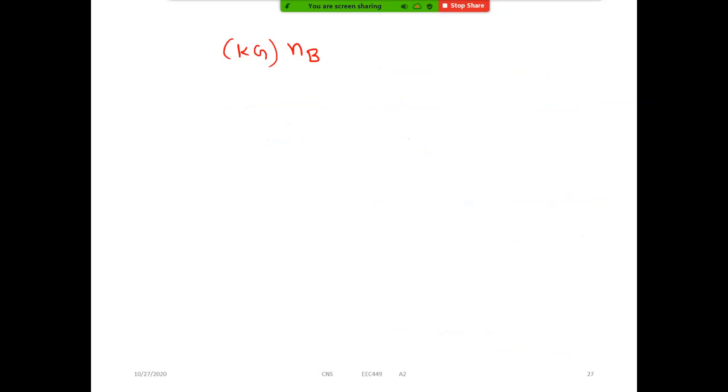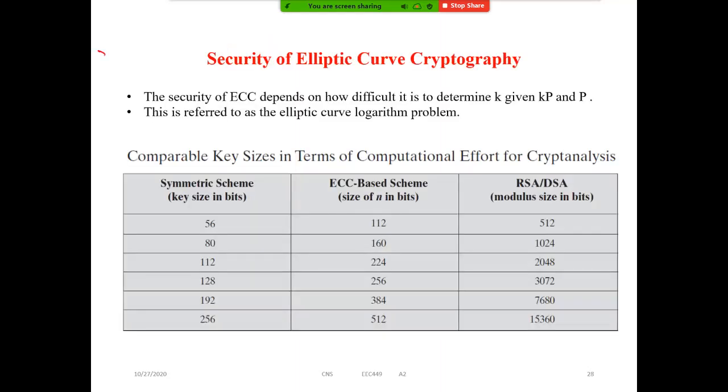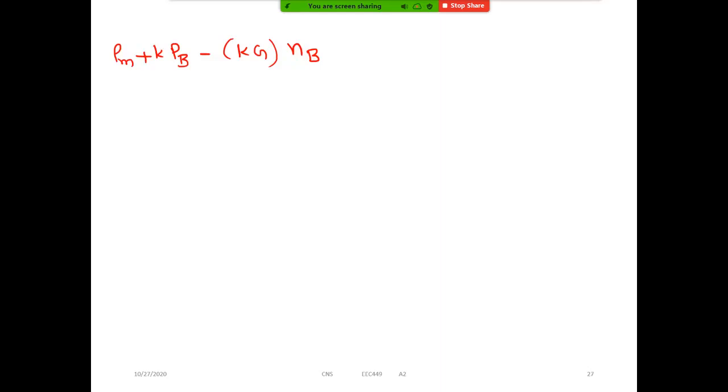So what do we need to do? We have to subtract from the second point. What is the second point? It is PM plus K into PB. So this is what we have to perform. Is it clear, all of you? Yes, sir. Please remember that it is not a secret key, it's a private key.